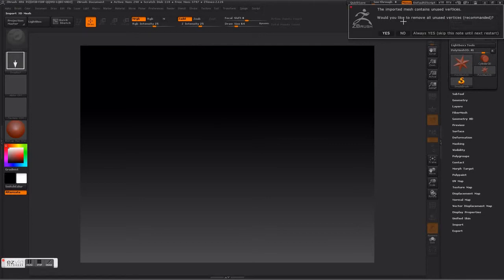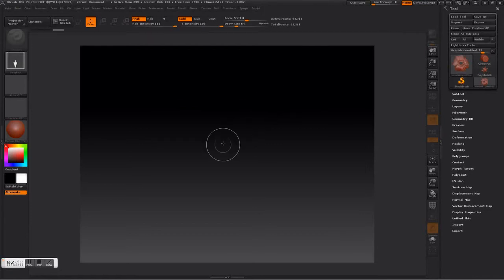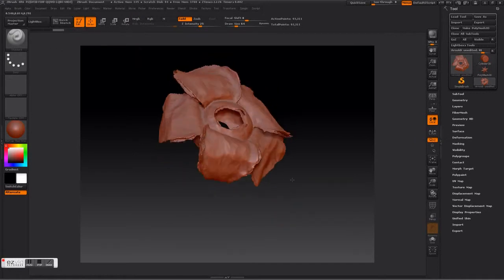It'll ask you if you'd like to get rid of any unused vertices. Select yes. Then a screen will pop up showing you how many unused vertices you have. Then click and drag the image into the screen and select edit. At this point, you can freely rotate the image.